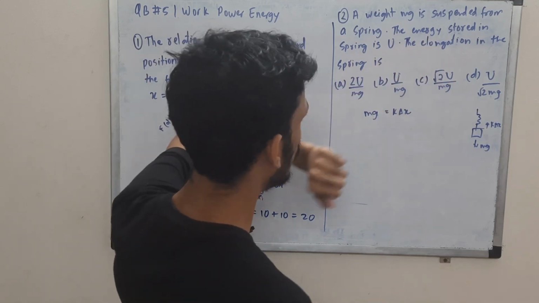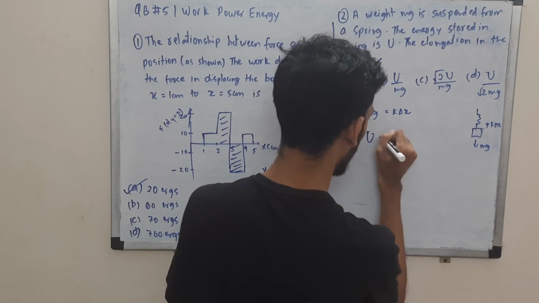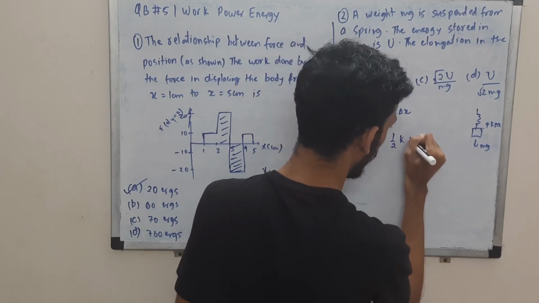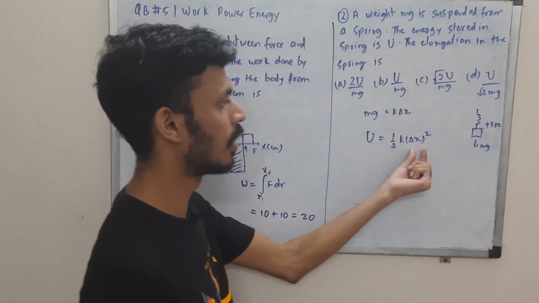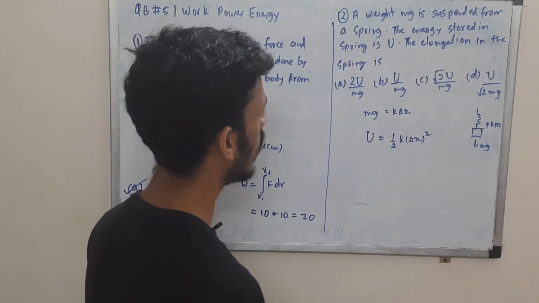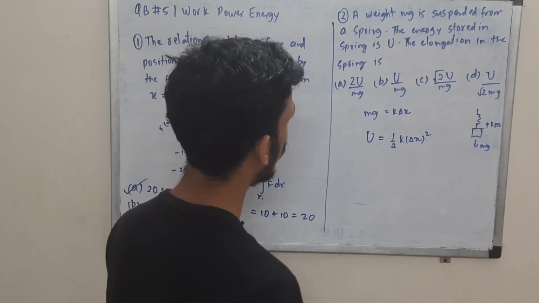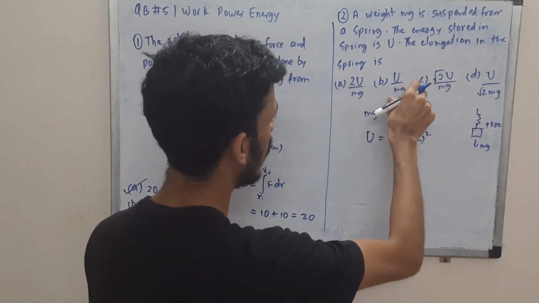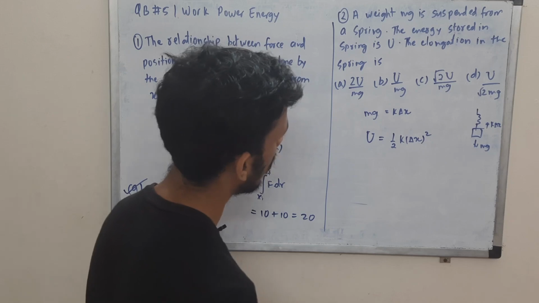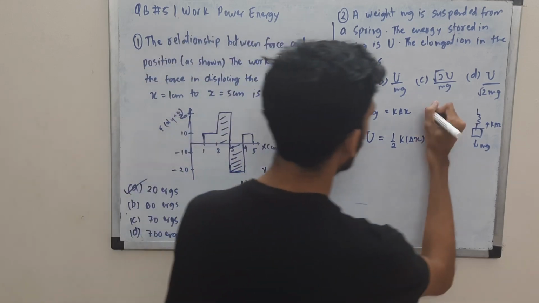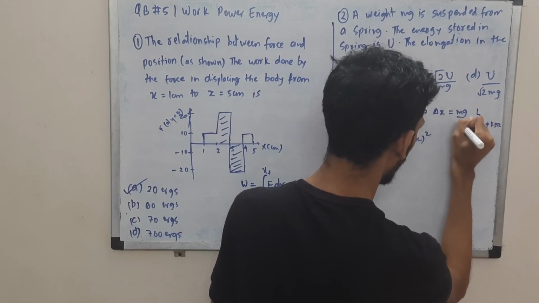But anyway, we are concerned about the magnitude. The energy stored in the spring is U, so for extension delta x, what is the energy? Half k delta x squared. This is the potential energy stored in the spring for this extension. You are supposed to tell the value of delta x. So you have two equations, and you are supposed to obtain the value of delta x in terms of U and mg. So first of all, here we can write delta x as mg by k.